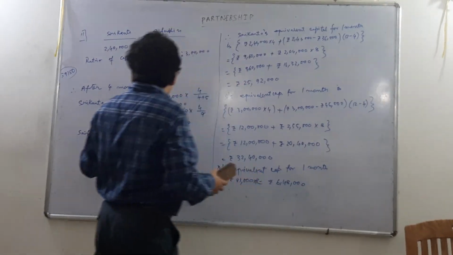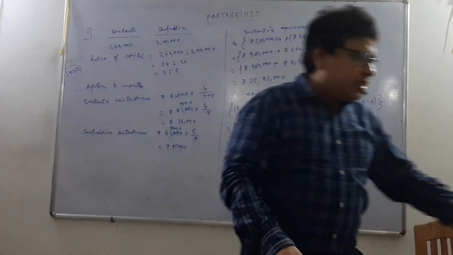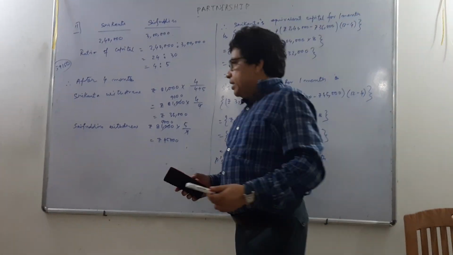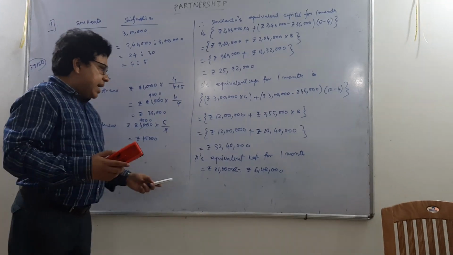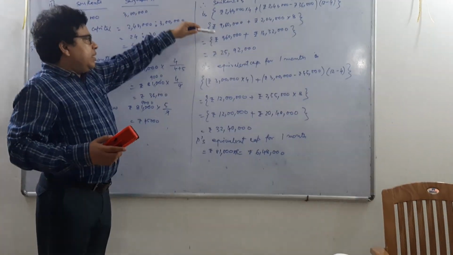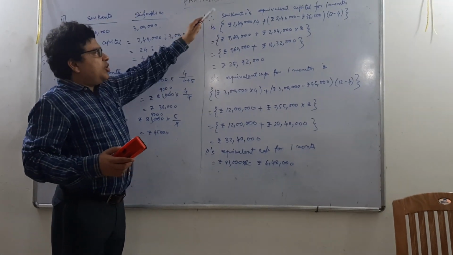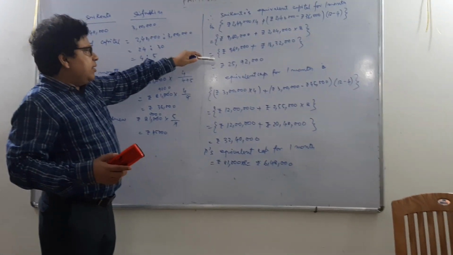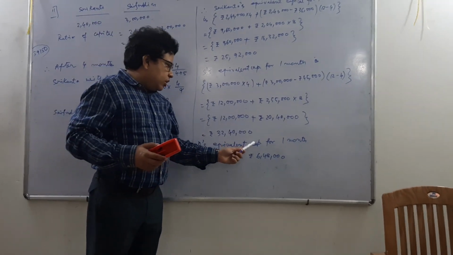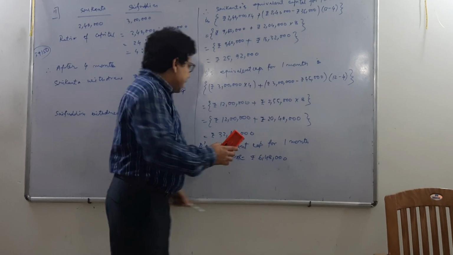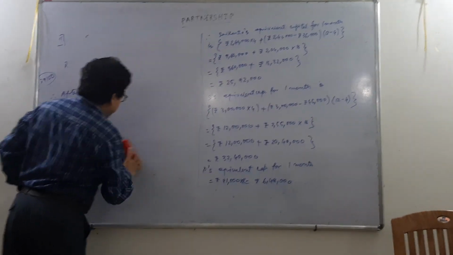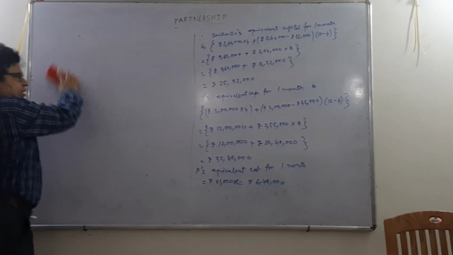Now the total profit at the end of the year was rupees 39,150. That will be divided among the 3 friends, and very clearly it will be divided in the ratio of their equivalent capital for 1 month. That means rupees 25,92,000 is to 32,40,000 is to 6,48,000. I am keeping the right hand side, so that you can easily understand.